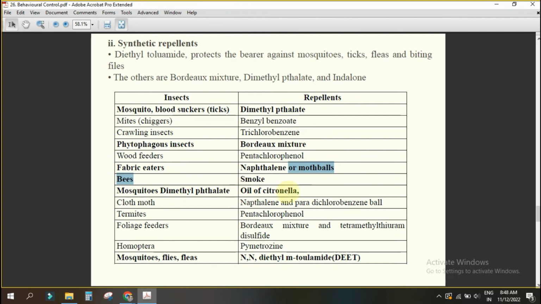For mosquito again, oil of citronella you are using, yes or no? For mosquito, flies, fleas, N-diethyl-m-toluamide you are using. Only remember the bold letters. Understanding? If this one comes in the question, I hope no one will make a mistake. Yes or no? Fabric eater, naphthalene ball you are using at home.